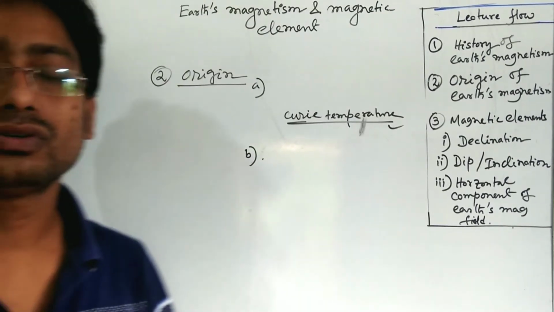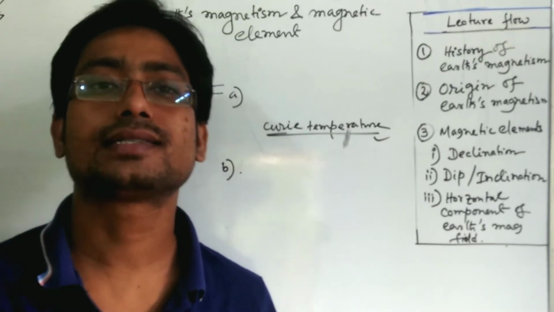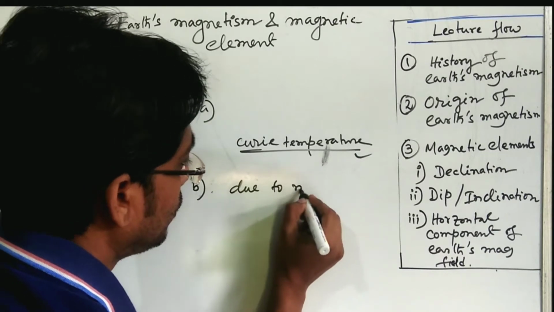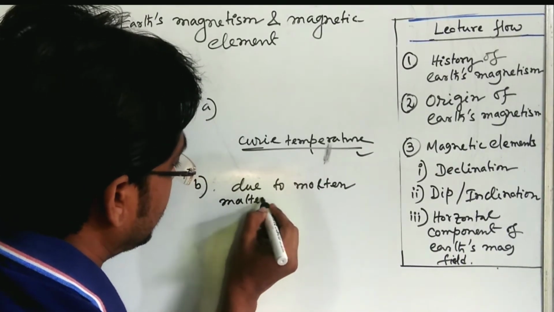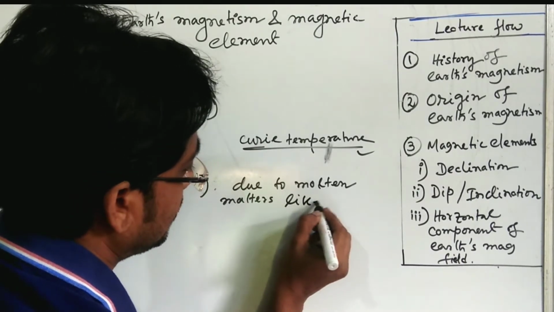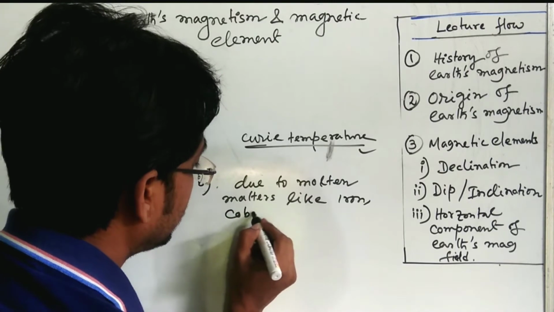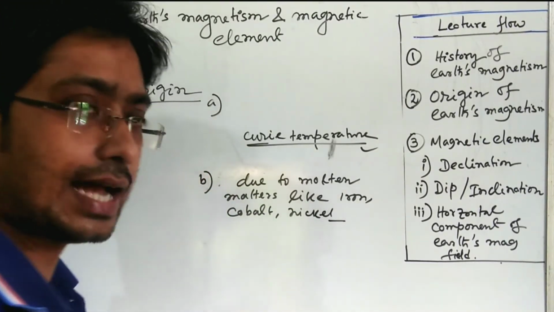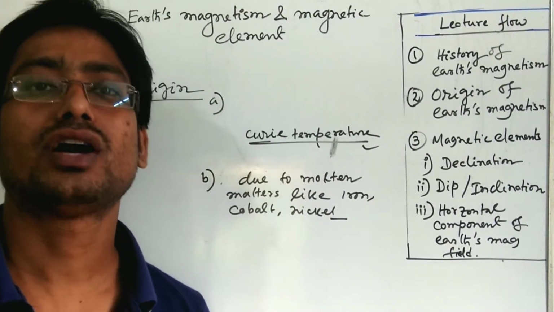Inside the earth, there are molten matters like iron, cobalt and nickel. At this higher temperature, they have got enough energy for ionization.